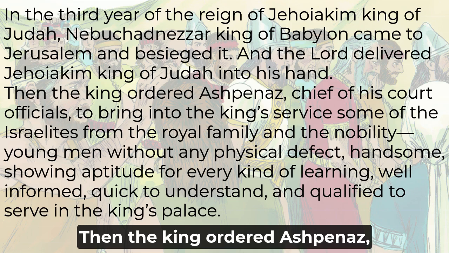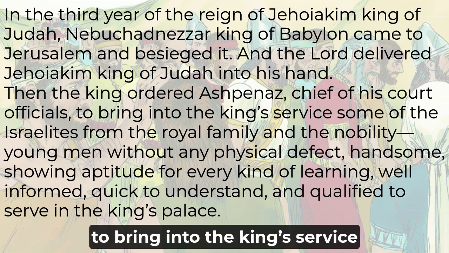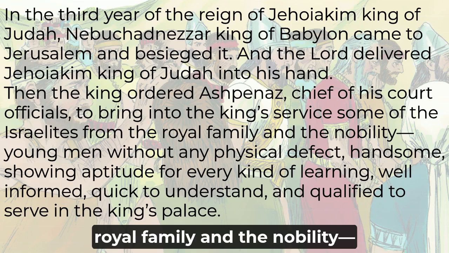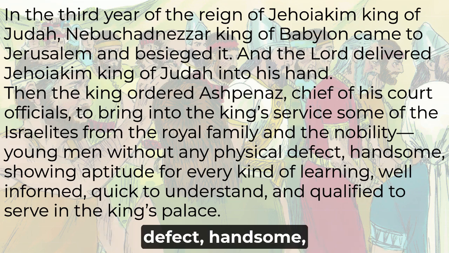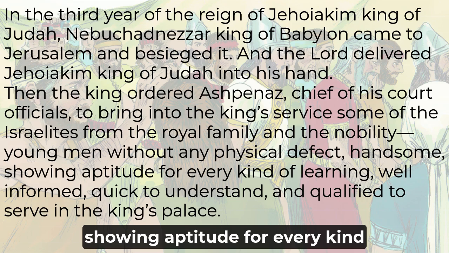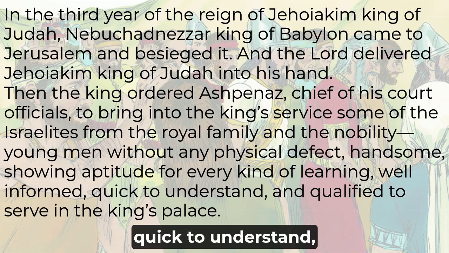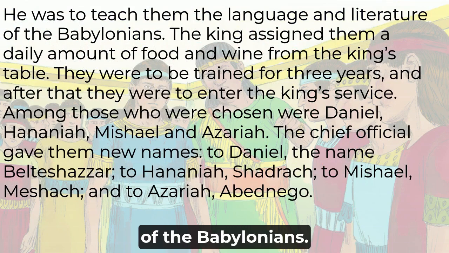Then the king ordered Ashpenaz, chief of his court officials, to bring into the king's service some of the Israelites from the royal family and the nobility, young men without any physical defect, handsome, showing aptitude for every kind of learning, well-informed, quick to understand, and qualified to serve in the king's palace. He was to teach them the language and literature of the Babylonians.